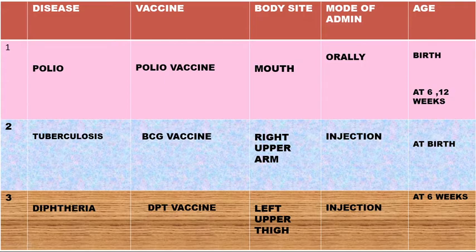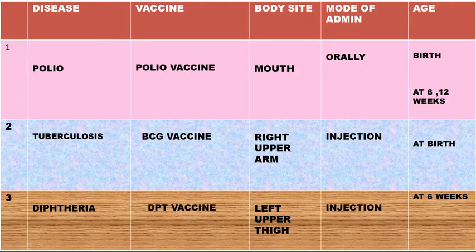At what age is this polio vaccine given? We are seeing there 2 parts. We have at birth, at 6 weeks, and also at 12 weeks. Polio is one of the diseases that are immunized against at birth. Once the child is born, on the first day, before they even dismiss the mother and the child, the child has to be immunized against polio on that same day before going home. So, polio is a disease immunized at birth.